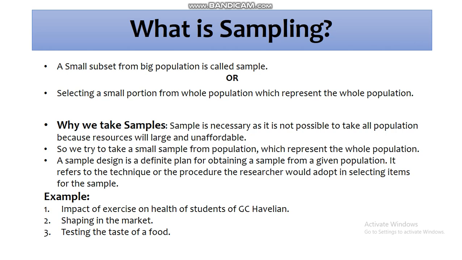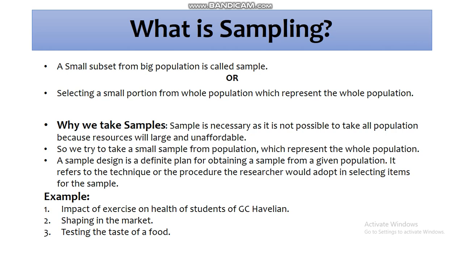We take only one apple from the whole basket and check its quality, and after checking we decide about purchasing or not purchasing. This is the process of sampling: by checking only one item, we decide what properties the whole population of apples has.